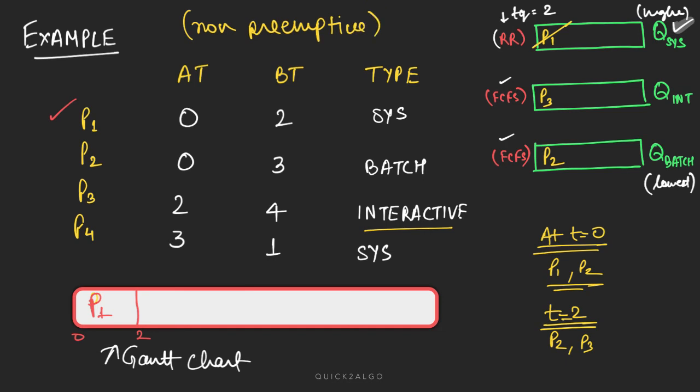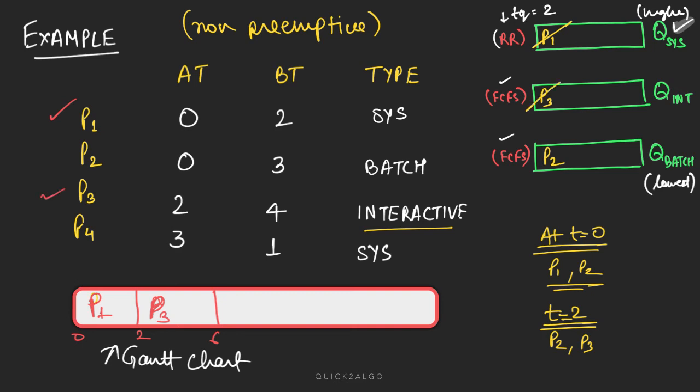So P3 will get its time and P3 will be scheduled here. Sorry, P3 has a burst time of, P3 has a 4 unit, no? So it will work for 6 unit time, and P3 is also done. This is also popped from here.